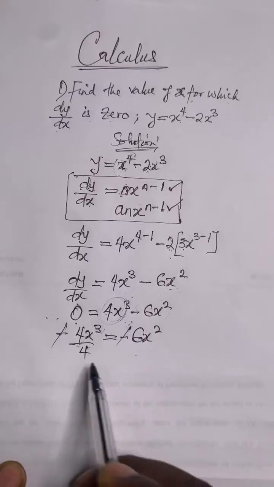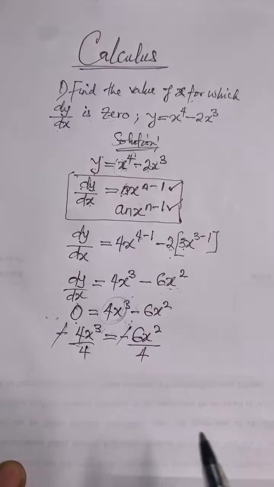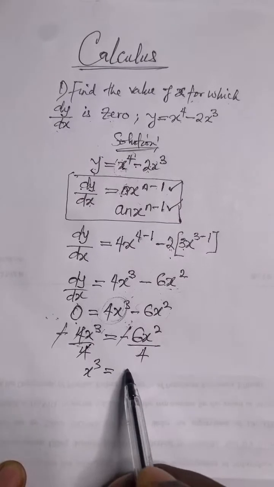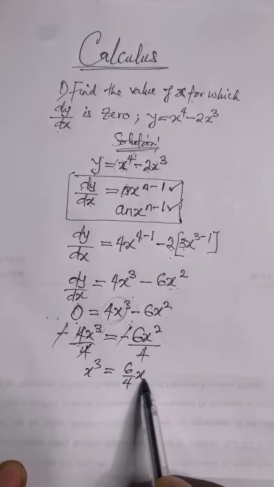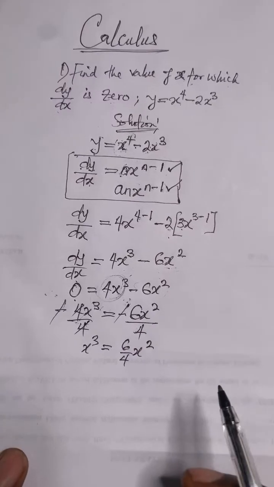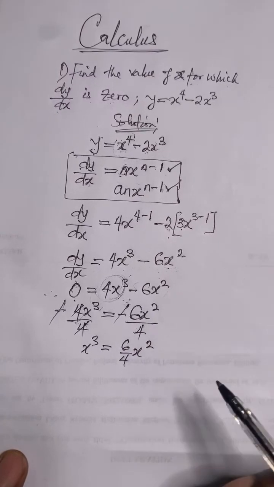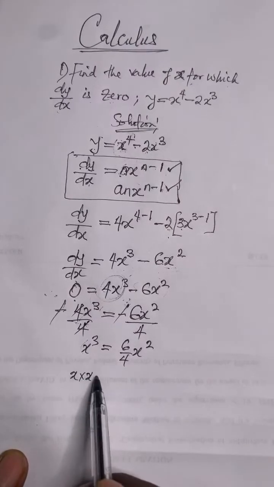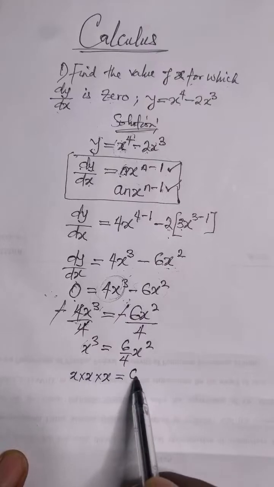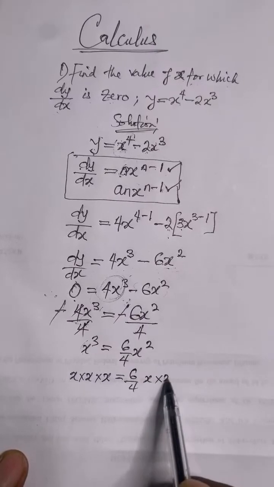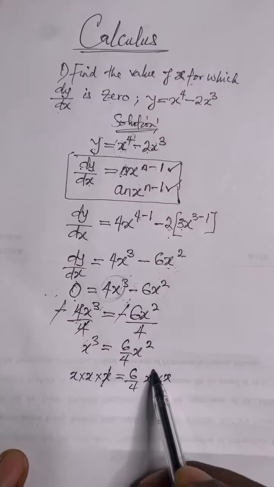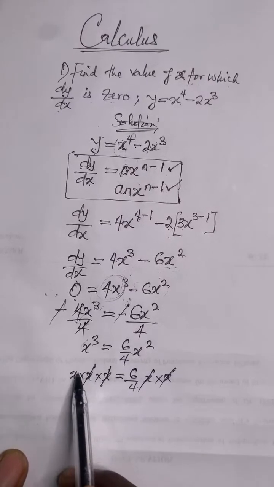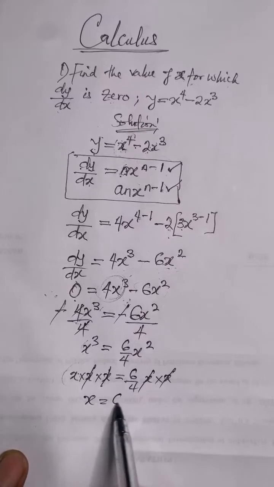So what do I need to do? Let's divide both sides by 4. Remember, I'm looking for x. 4 will cancel 4, so x cubed equals 6 over 4 times x squared. What's the next thing I was supposed to do? It's simple now. Who can tell me? This x cubed is more like x times x times x. I'm just simplifying it. In case you want to confuse, this and this can easily cancel, this and this can also easily cancel. You can see that just one x is left. x equals 6 over 4.